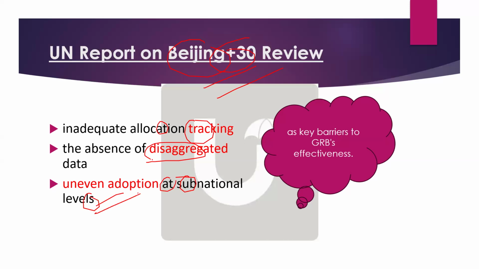Like, states are not following or not adopting gender budgeting. Disaggregated data is not available, like for men and women. And then there is inadequate allocation tracking. So these are the barriers for gender responsive budgeting, GRB. When you're answering, you can just mention the recent UN report and simply write 3 keywords: allocation tracking inadequate, disaggregated data not available, uneven adoption by states. Okay, so this you can also include in your answer.